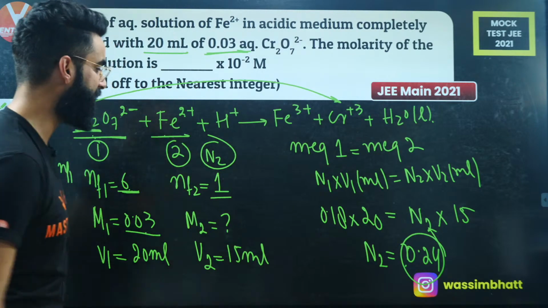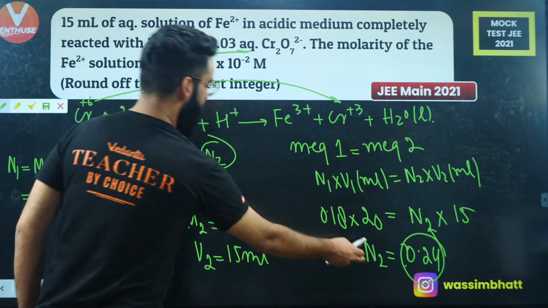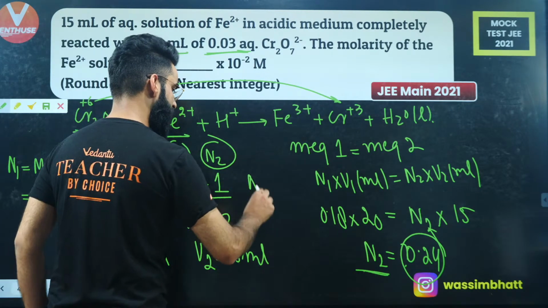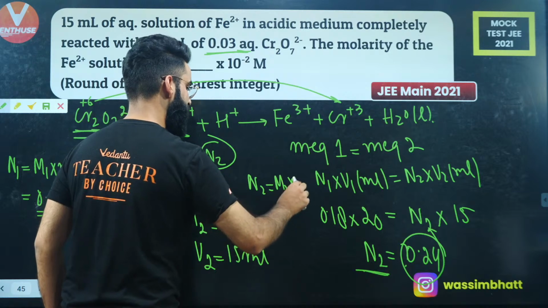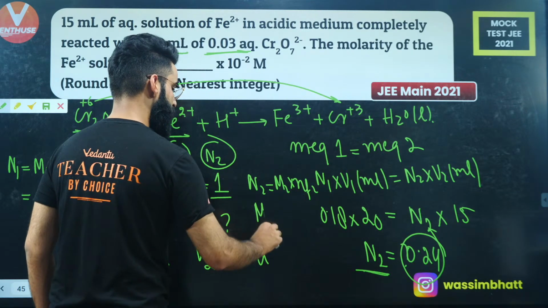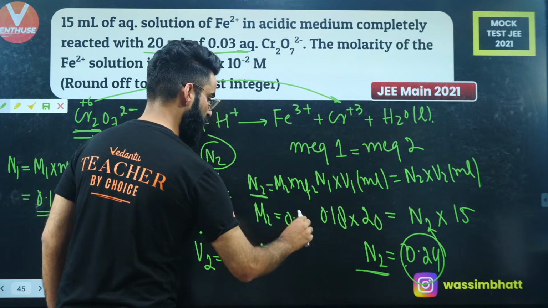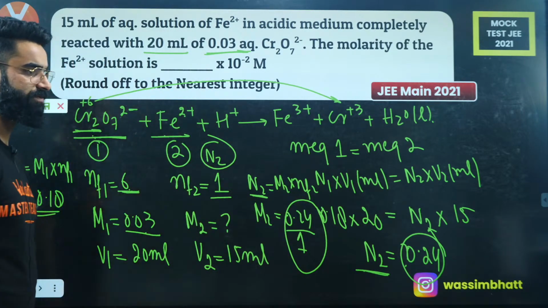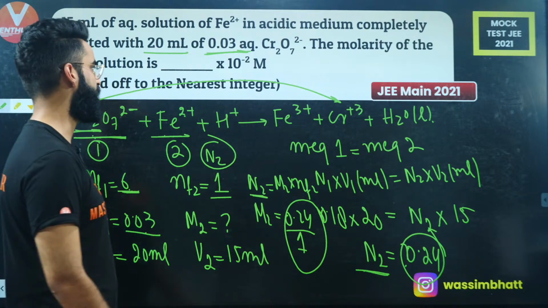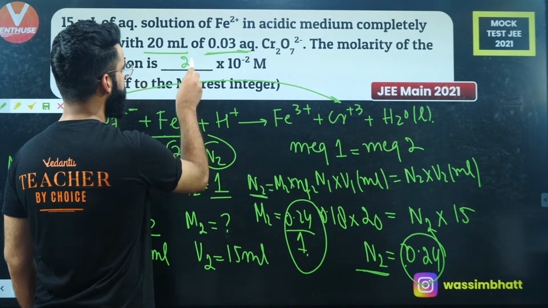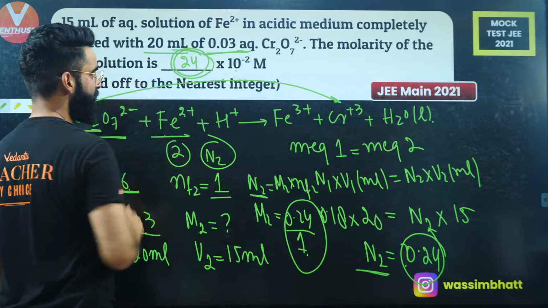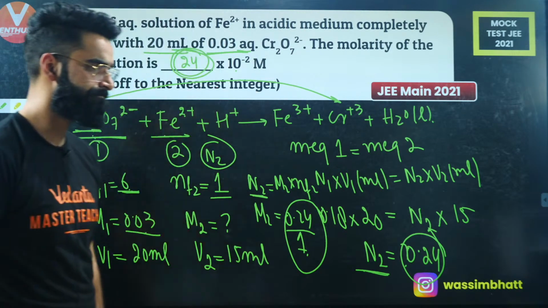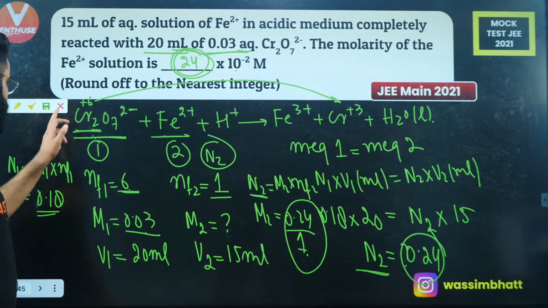But am I supposed to calculate the normality of the Fe dipositive solution or the molarity? I'm supposed to calculate molarity, right? We know normality of the second is equal to molarity of the second multiplied by n factor of the second. So molarity of the second is equal to normality of the second, which is 0.24, divided by n factor of the second, that's 1. So the molarity of the Fe dipositive solution will also be 0.24, right? So 0.24 I'll write as 24 into 10 raised to the power minus 2. So this is what I was supposed to calculate. So 24 is the answer to the question, right? Right, people?